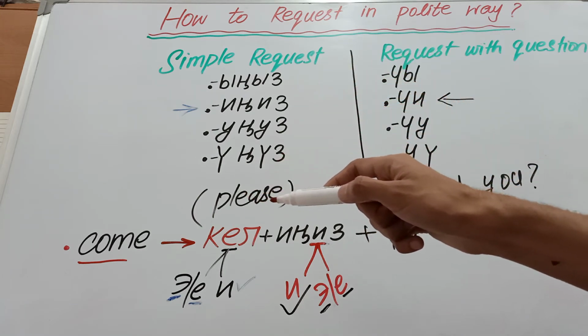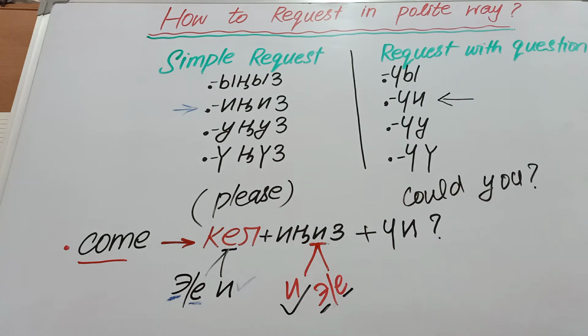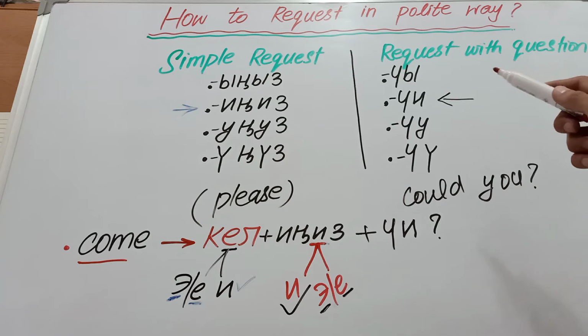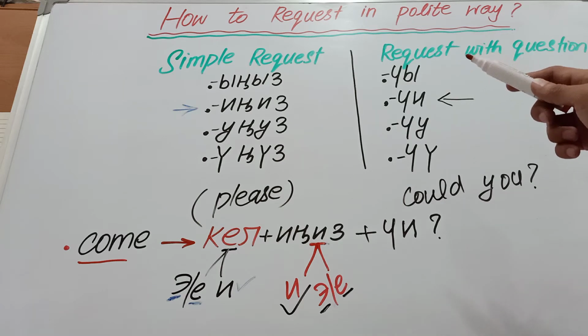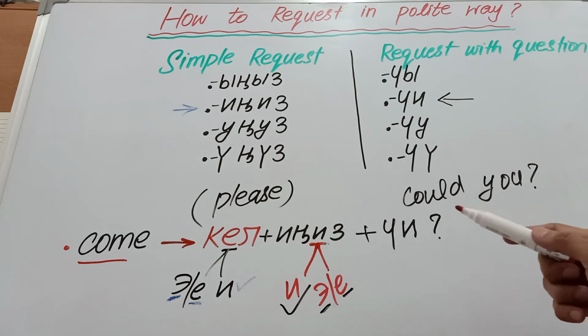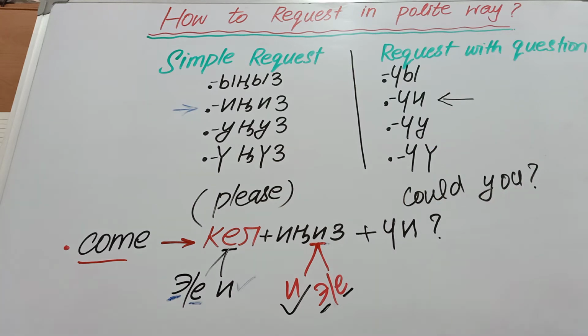It means please. The second thing you can add here, you can request plus with question, and we have the four endings, that is ch, chi, chu, and chu. It means could you, the question form. Here, first of all, you have to translate your informal verb, and that is come. The translation of the come will be kill. In the red one, kill mean come.